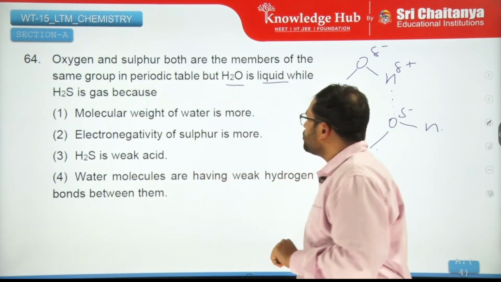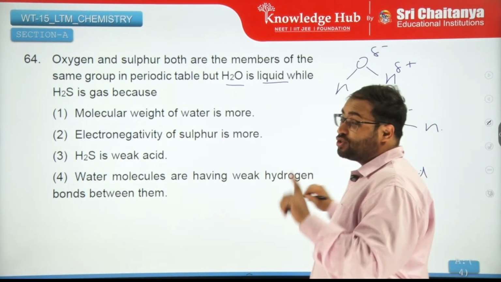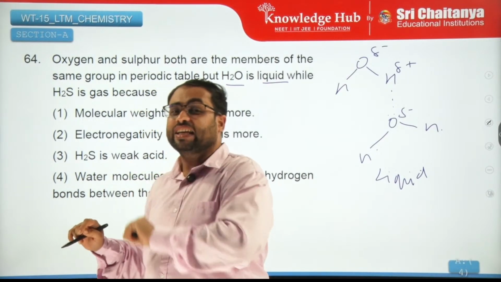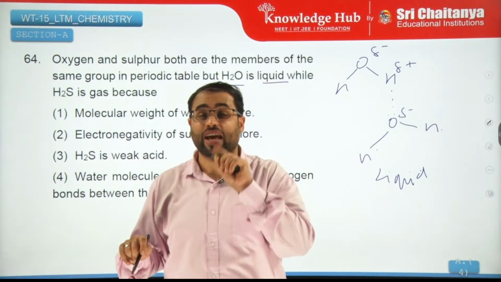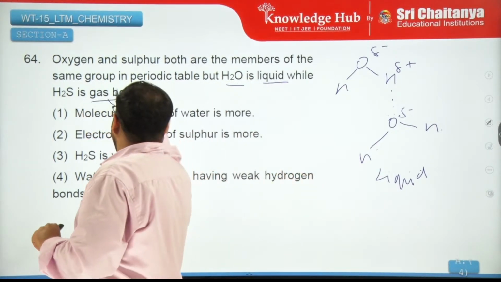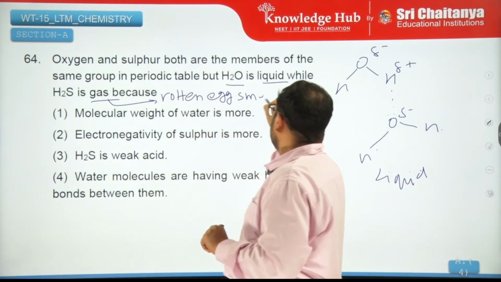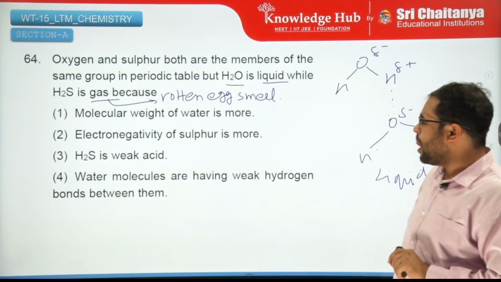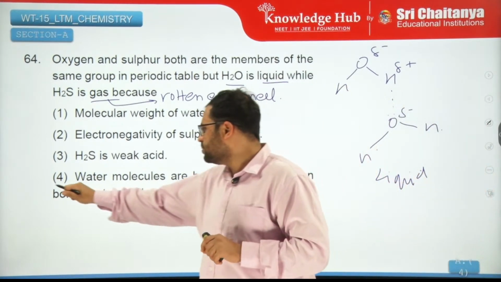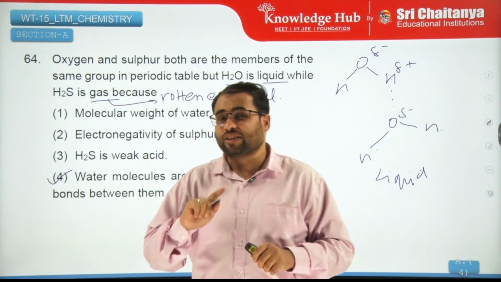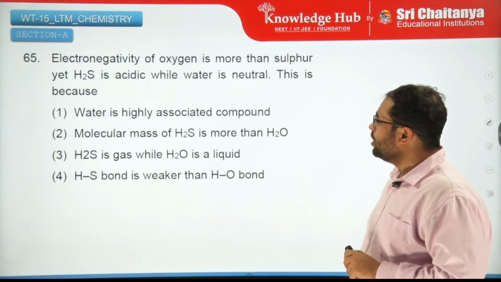And because they are strong here, this exists as a liquid, and H2S is a rotten egg smelling gas. Remember, in salt analysis, you have learned that H2S is a rotten egg smelling gas. It has a rotten egg smell. So, water has hydrogen bonds between molecules, which are actually very strong. But okay, this is the most probable answer.